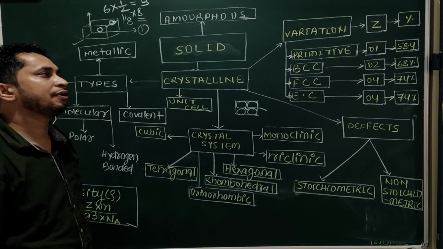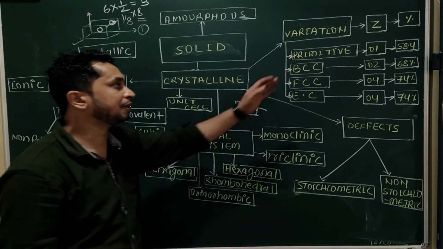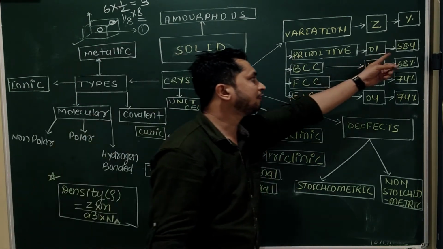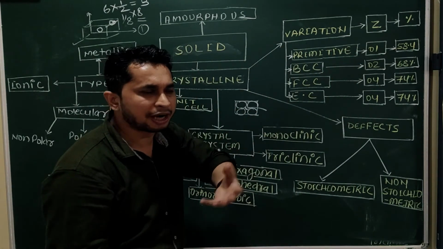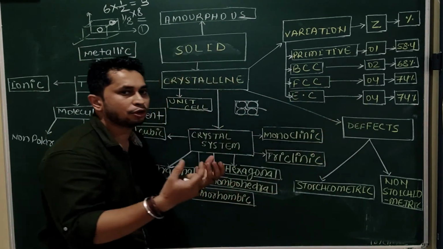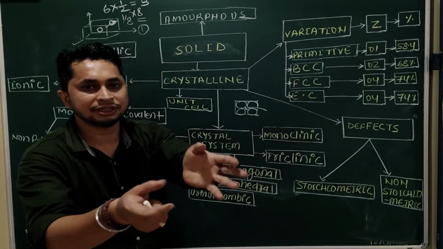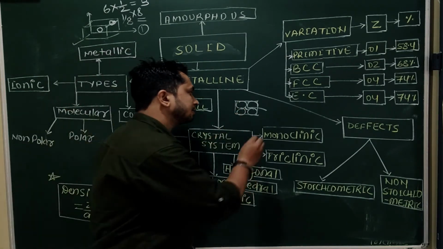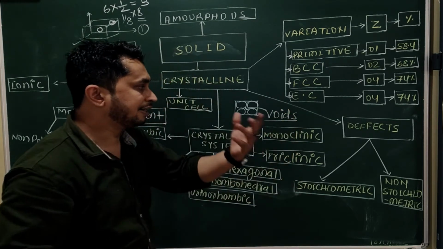So what is the effective volume occupied by the atoms in this kind of arrangement, in a primitive type of arrangement? That is 58.4%. What is the effective occupied percentage in BCC structure? That is 68%. What is the effective occupied percentage in FCC? That is 74%. And in HCP also it is 74%. And the vacant space is known as voids. Vacant spaces are called voids.